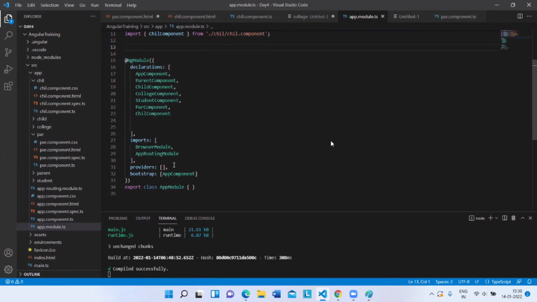Be provided and it will be registered under providers. And you can see under providers, the app, that is the service, will be registered.